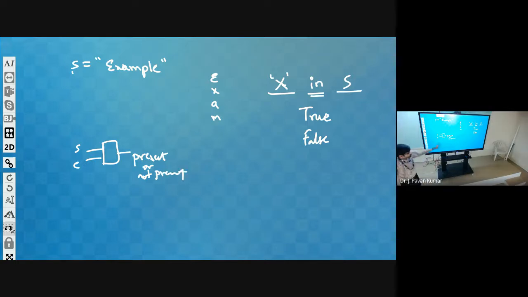So now how can we write the program? What is the input? A string and a character, so take those two as input. s is equal to input of "enter string" in double quotes.